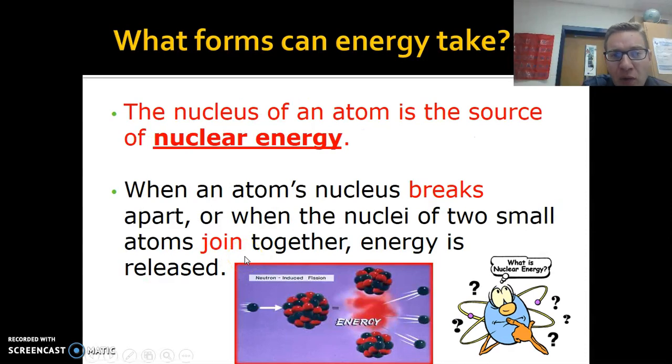Another form of energy, and this is a type of potential energy, is nuclear energy. Nuclear energy comes from energy inside the nucleus of an atom. So an atom's nucleus can either break apart, and we call that fission, or join together, and we call that fusion. So that's nuclear energy, when atoms either break apart or join together, and you get energy that is released.